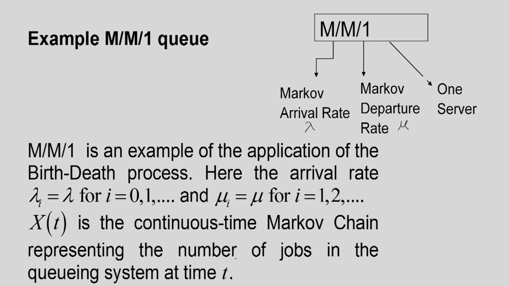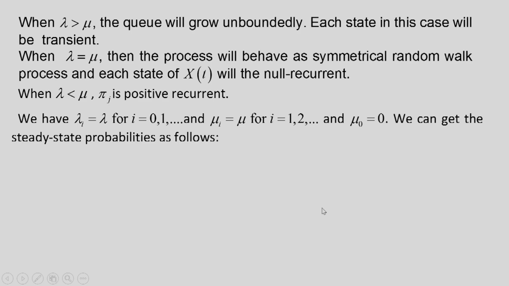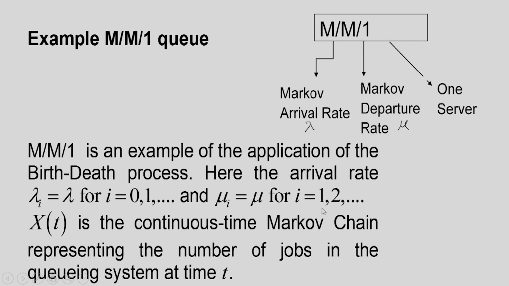So we have a continuous time system where the arrival rate is constant and given by lambda, the departure rate is mu, that is also constant, and this is a one server system. We can model this as a birth death process, because arrival is birth and departure is death.